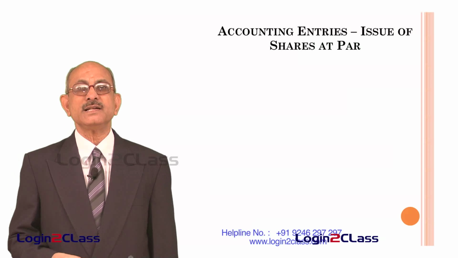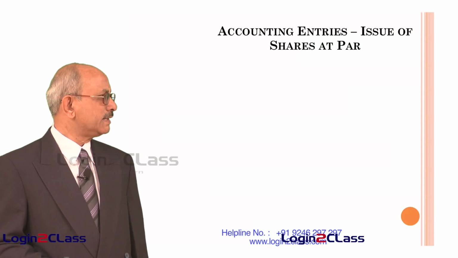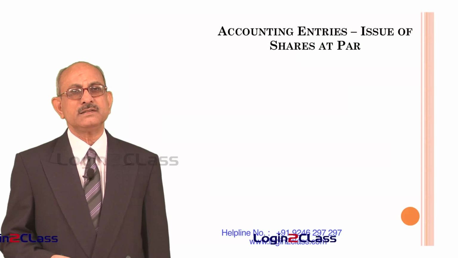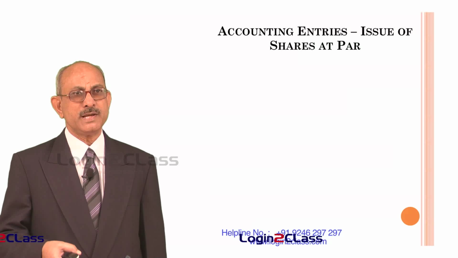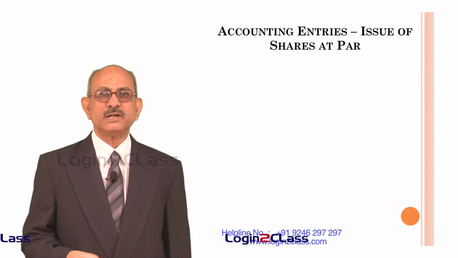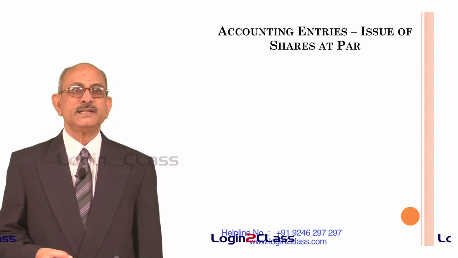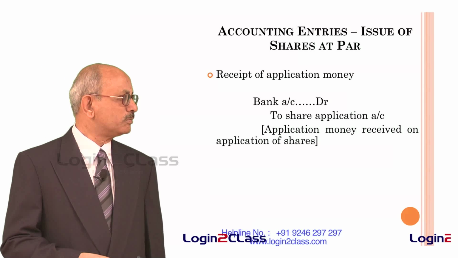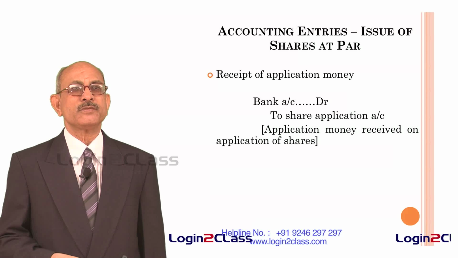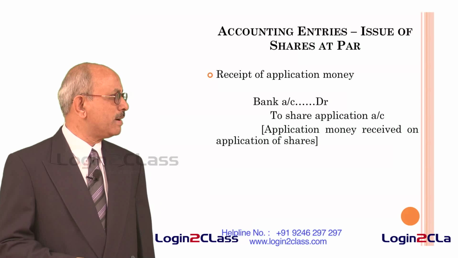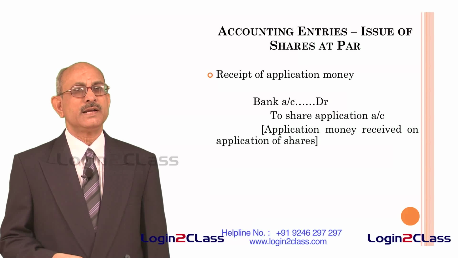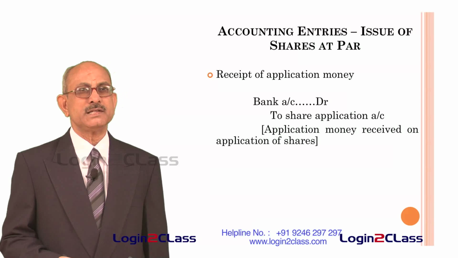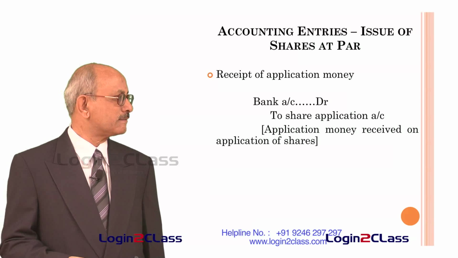Let us now first understand the accounting entries which have to be put through in the case of shares which are issued at par. So there are different stages when the money is received by the company. So based on different stages, we will have to account for entries. First stage of course is receipt of application money. Along with the applications, money is also sent by the prospective shareholders. So this money is credited to the bank account. So you have to debit bank account and credit an account called share application account. This is the total amount of money received on application of shares by the prospective shareholders.